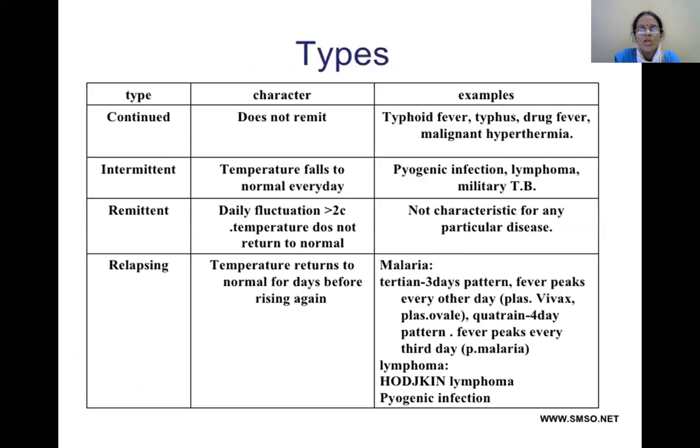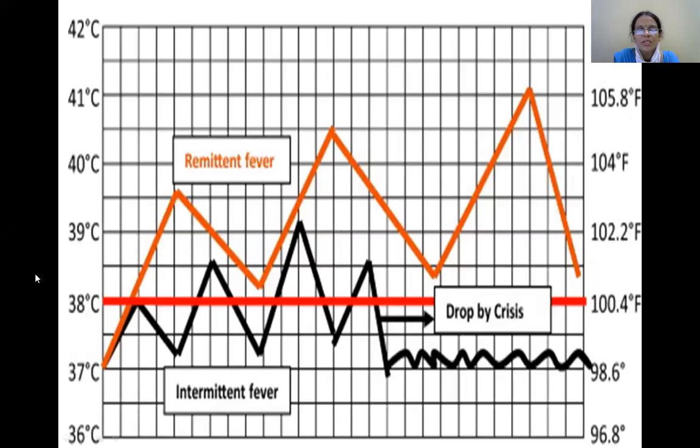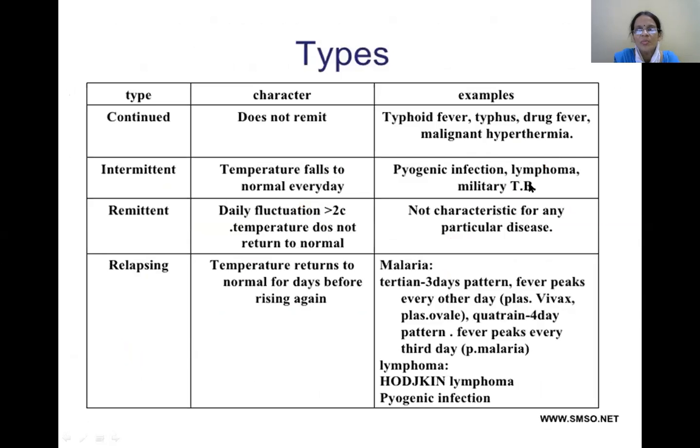So what are these? Intermittent fever, that is the temperature returns to an acceptable value at least once in 24 hours. Here, in intermittent fever, it is reaching the baseline. Okay, here the temperature has been elevated and reaching the baseline. That is characteristic of intermittent fever, mostly in pyogenic infections. We note this intermittent type of fever in pyogenic infections, lymphomas, and miliary tuberculosis.